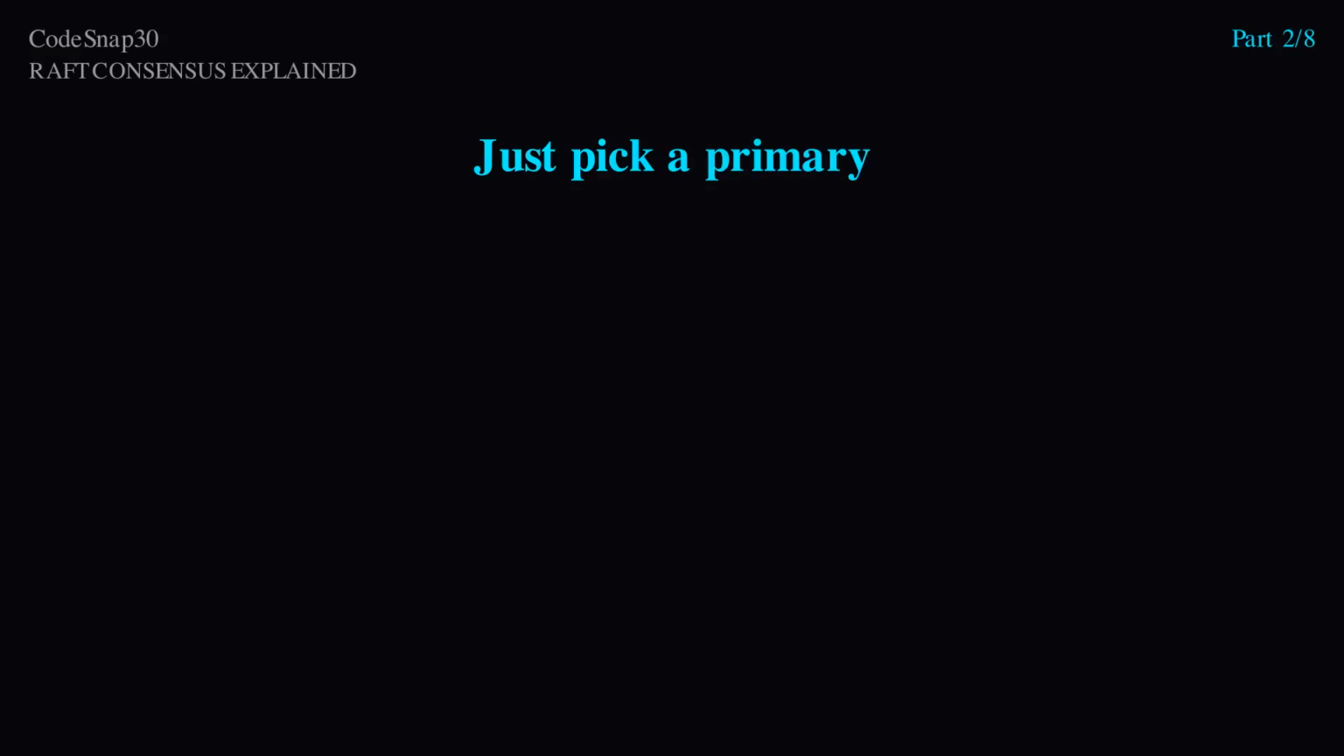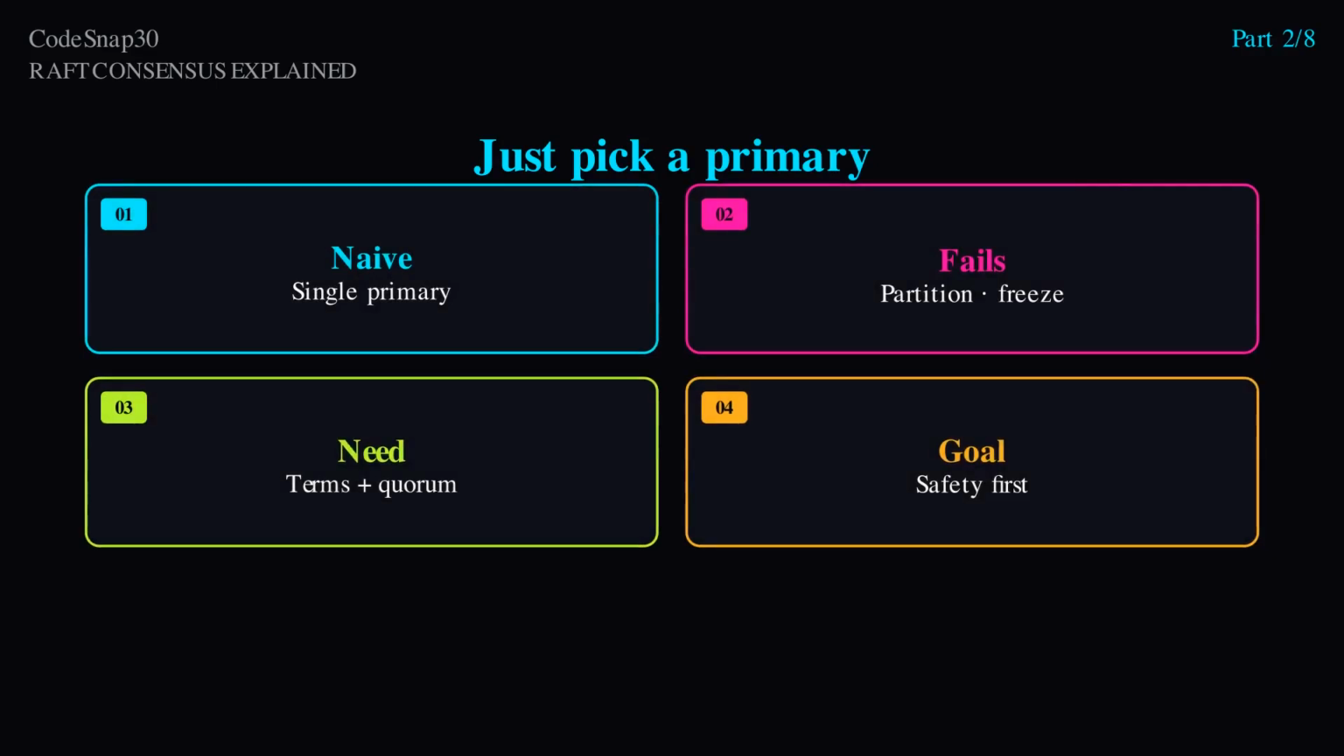The naive fix is, appoint a primary and let it decide everything. That works in the happy path until the primary freezes, the network partitions, or 2 primaries both believe they are in charge. Clients may write to the wrong side and read stale or divergent state. You have not built a distributed system. You have built a single point of failure with extra latency.